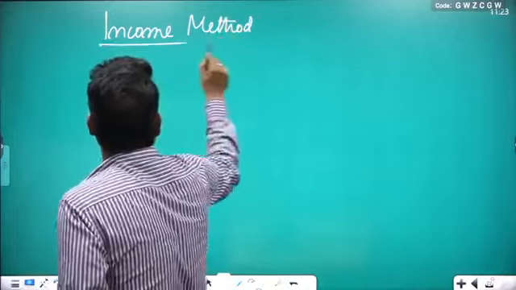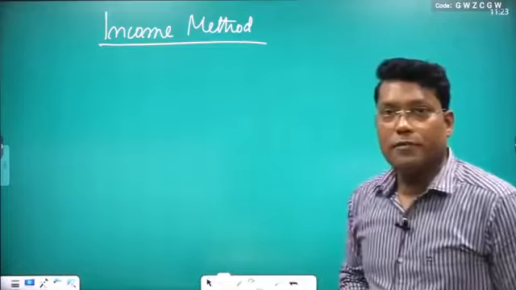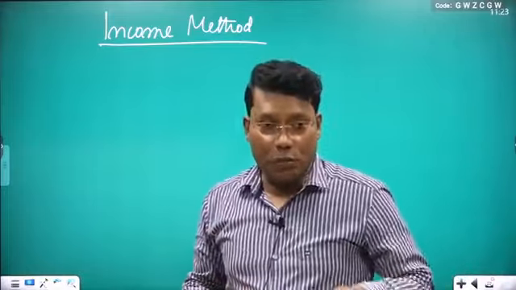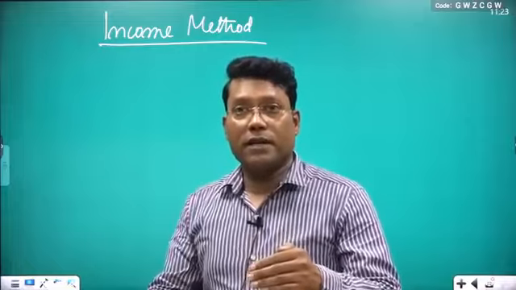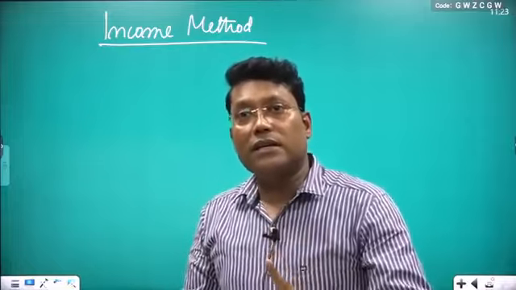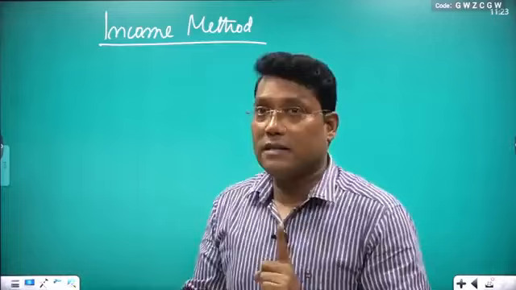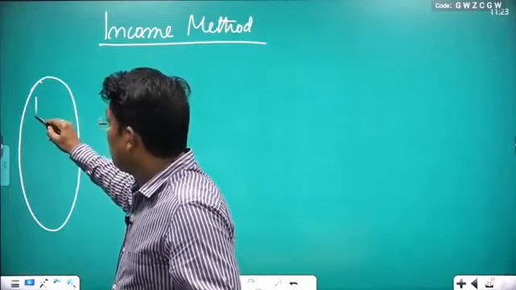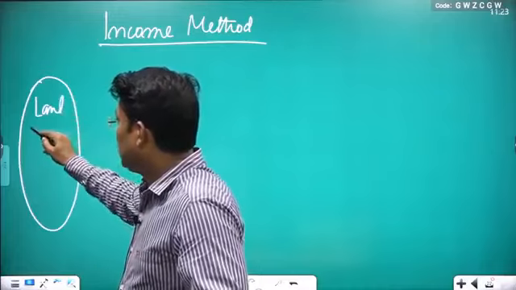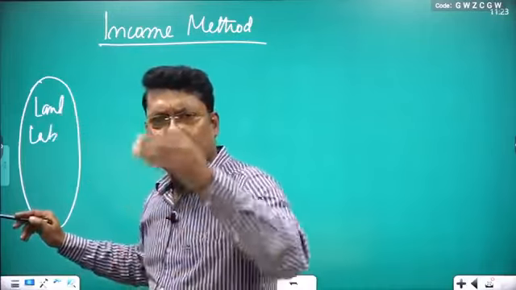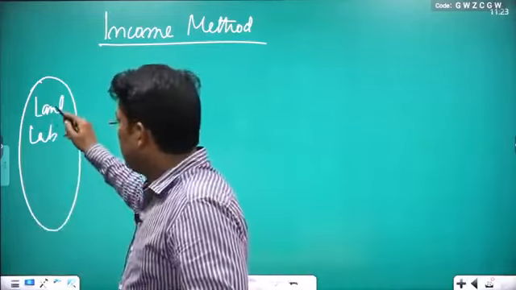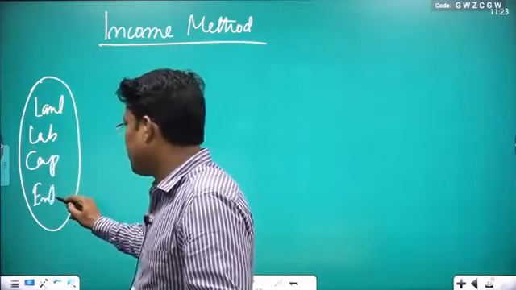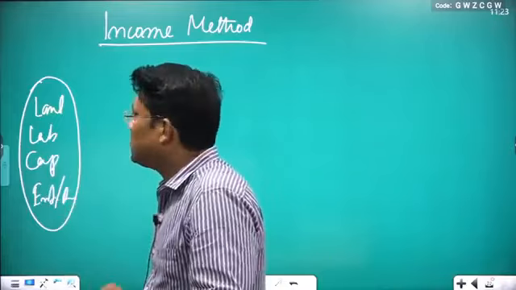Income method. Clear? So the income method I already discussed with you. In the economy, if you want to earn, then you can only earn by being one of the four factors. Like I discussed, the four factors in the country. One is your land, second is your labor, not second, you can write in any chronological order: land, labor, capital and entrepreneur or producer, you can say producer.